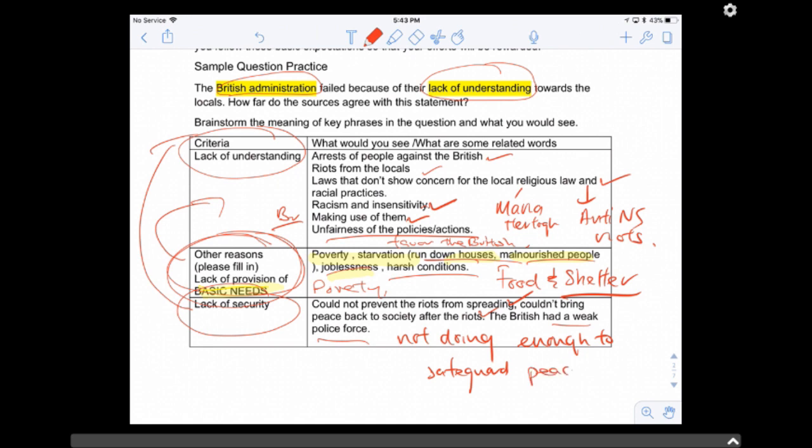Right, so this is your explanation, right? So the question again, I repeat again, the question is asking you, did they fail because of lack of understanding? You can say yes, because some of the sources tell me all these things, but I can also say no, because some of the sources tell me other reasons why they failed, and therefore it's not necessarily because of lack of understanding, right? It could also be because of lack of provision to provide basic needs or lack of security, right? Lack of provision of security.